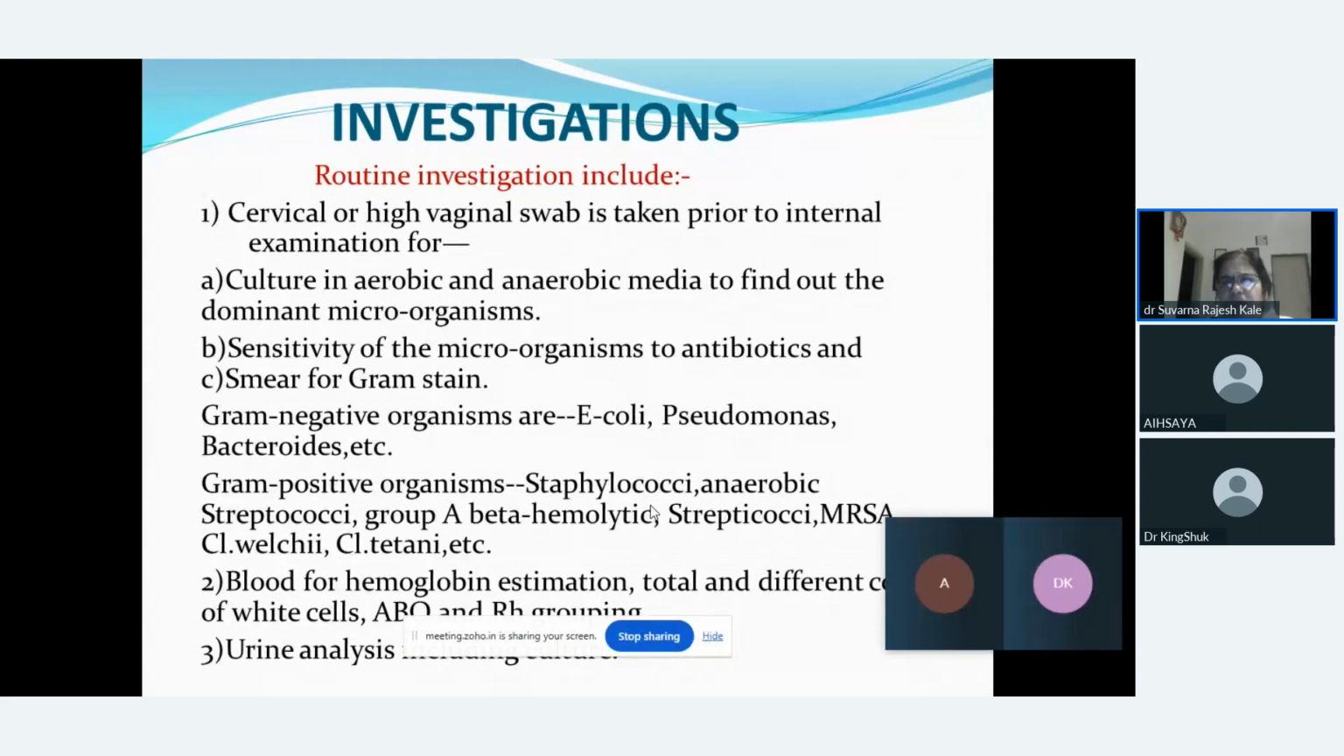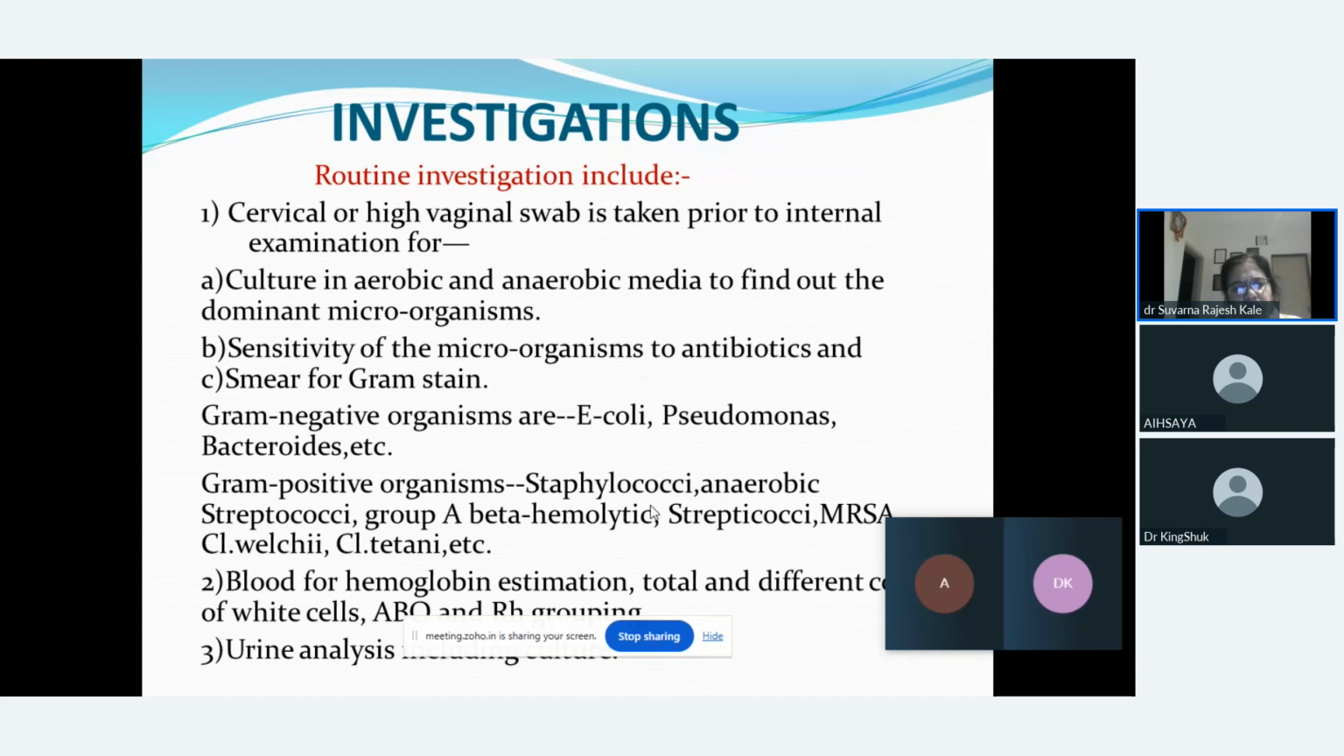So routine investigation includes that the discharge from the vagina or from the cervix, we have to take a swab and go for an examination so that we can find which type of organism is involved in this infection. So we have to go for culturing it, to find out the dominant microorganism and the sensitivity, so that we can decide which antibiotic should be given. We should go for a smear of gram stain. Gram negative could be E. coli, pseudomonas, or gram positive could be staphylococcus, it may be streptococci.